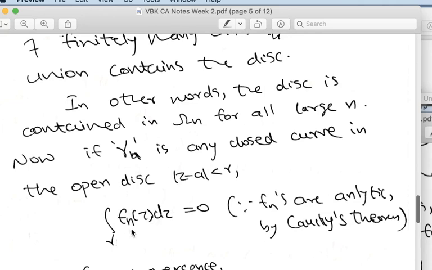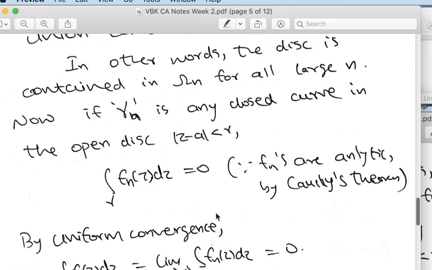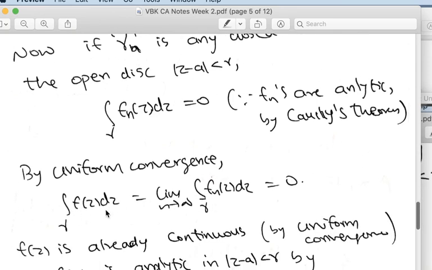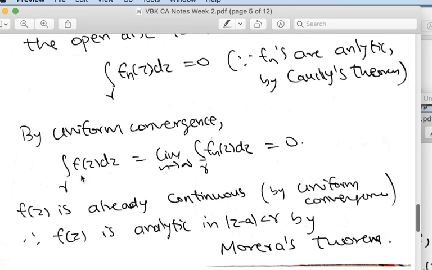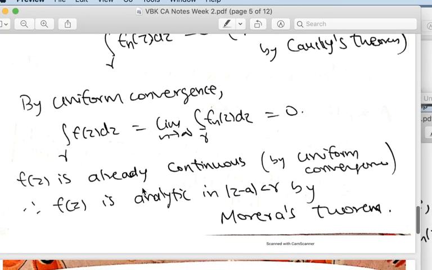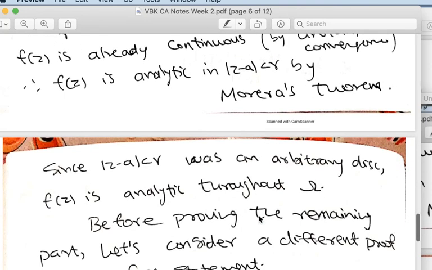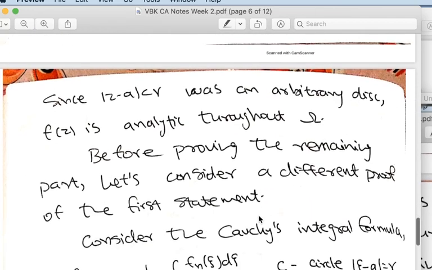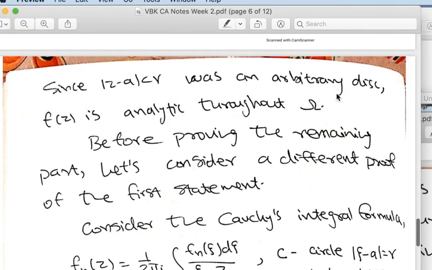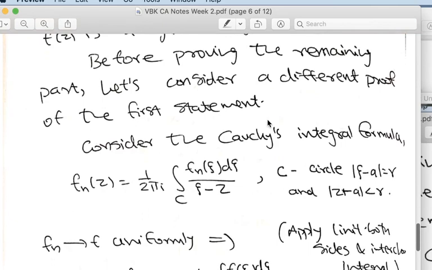So the integral over gamma of f_n(z) dz will be 0 for any closed curve gamma. And now uniform convergence will let you interchange the limit and integration. This will give you the integral over gamma of f(z) dz equal to 0. And you already know that under uniform convergence, continuity is preserved. So f is continuous, and this integral vanishes for every closed curve. So apply Morera's theorem and obtain that f is analytic. This is one way of obtaining analyticity. Now, this can be done in any arbitrary disk. That is something you keep in your mind.